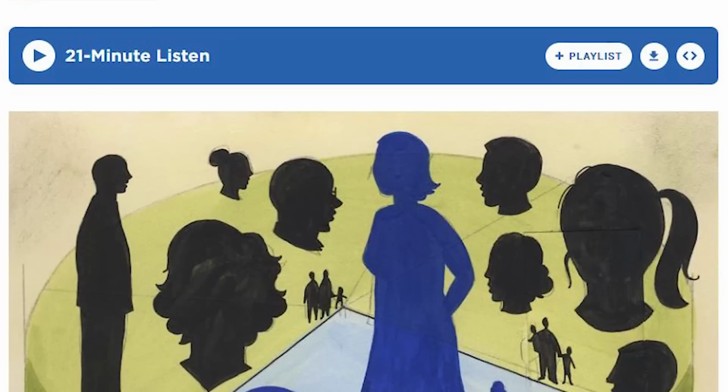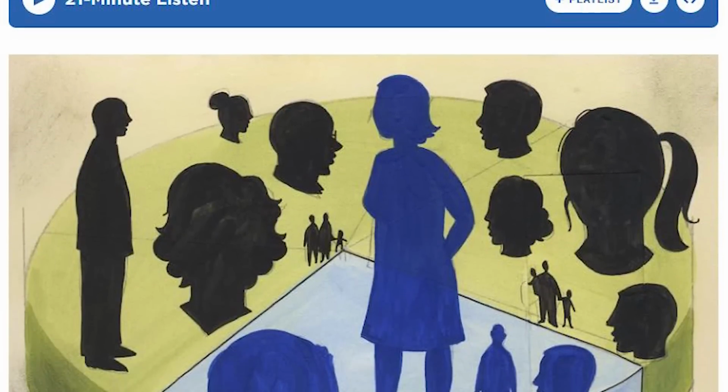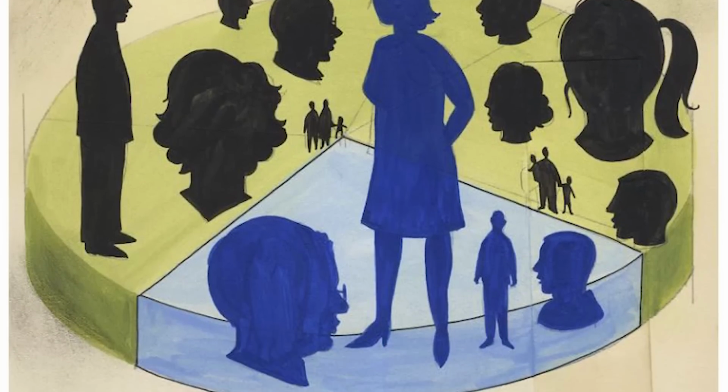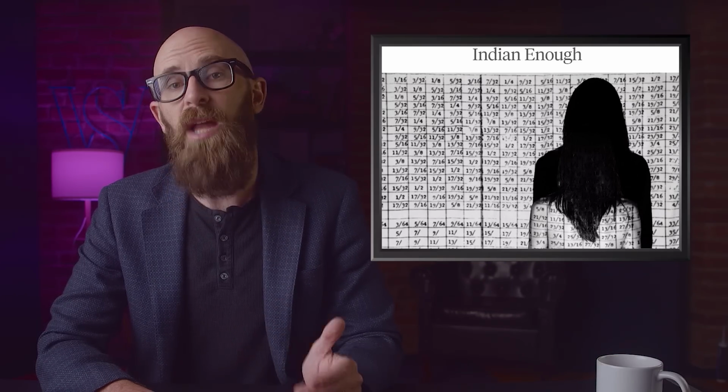Part of the problems stem from how it was established in the first place. Your blood percentage is based on census data, but these were often filled out by non-natives. In some cases, they would look at a person and decide they didn't look native, so they were not included, even if they were 100% Native American. Likewise, they might still list someone as full blood with no evidence to support it.